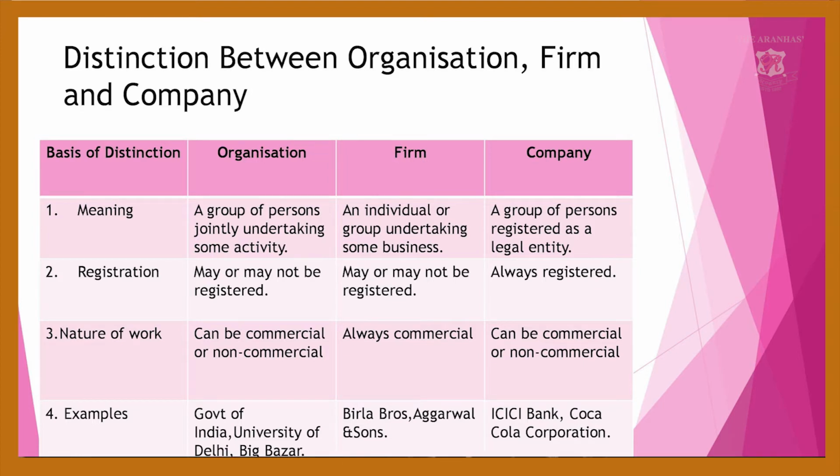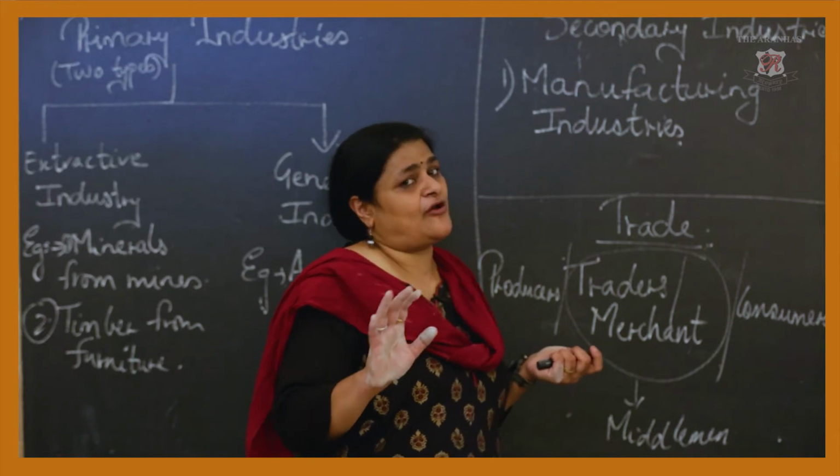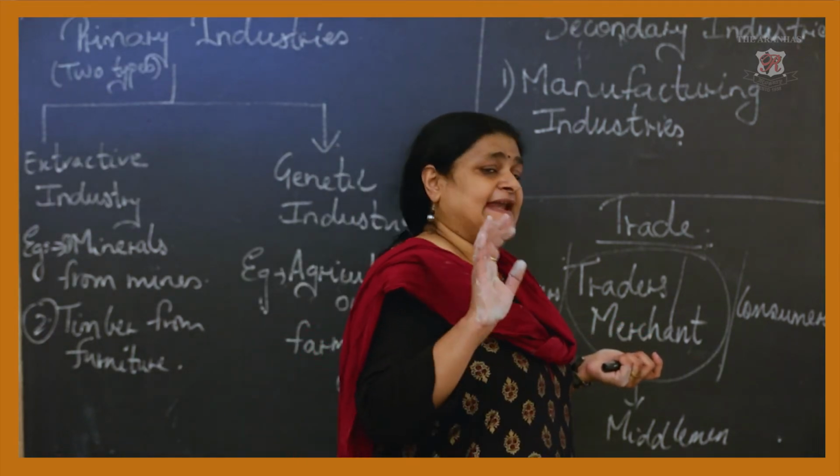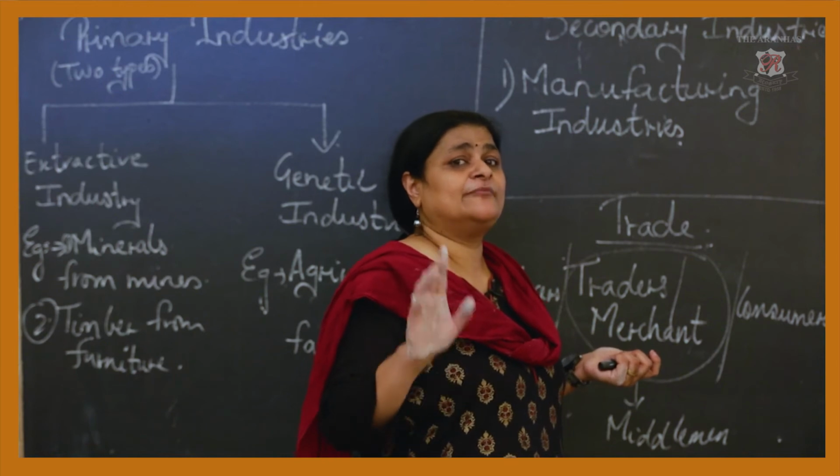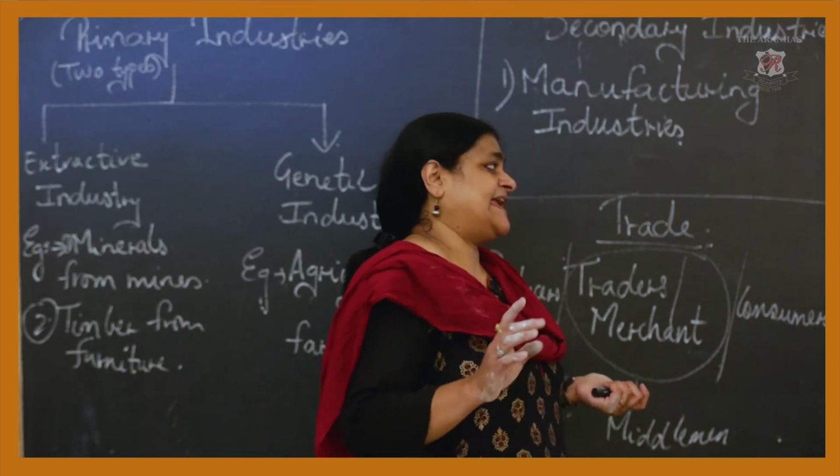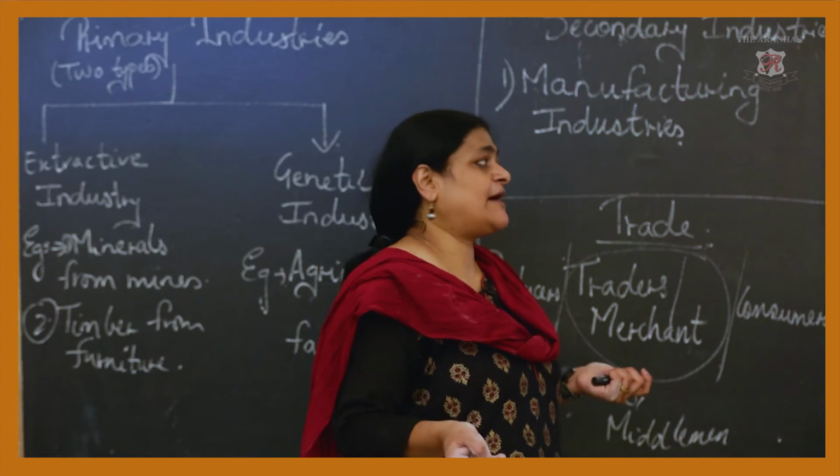Next comes the meaning of the term firm. An individual or a group undertaking some business is called a firm. Individual means a single person, or a group, who are undertaking some business. Here again, in a firm, registration may or may not be required, and they are always commercial. The examples I have given are Birla Brothers and